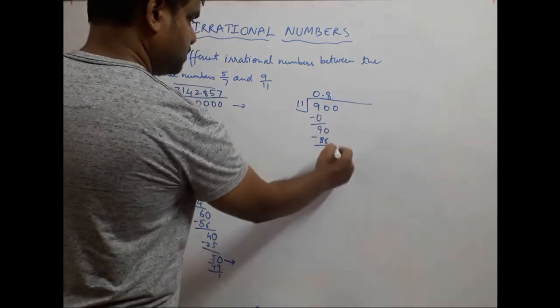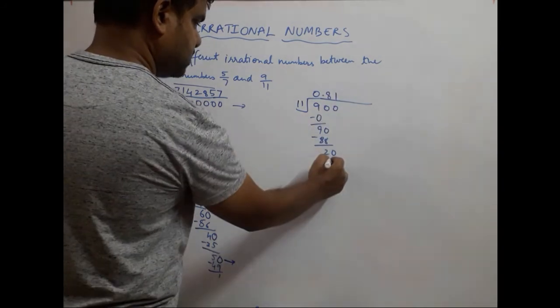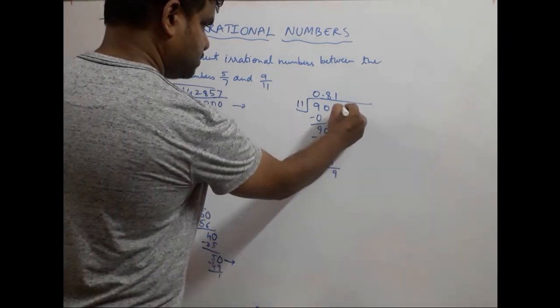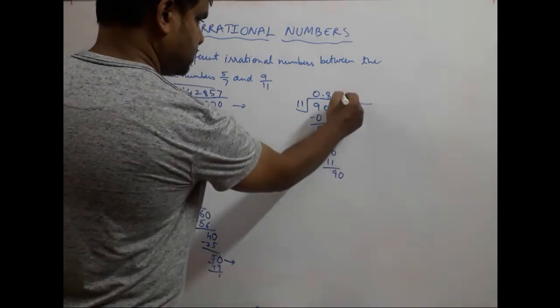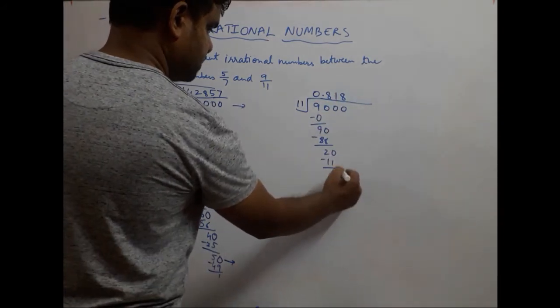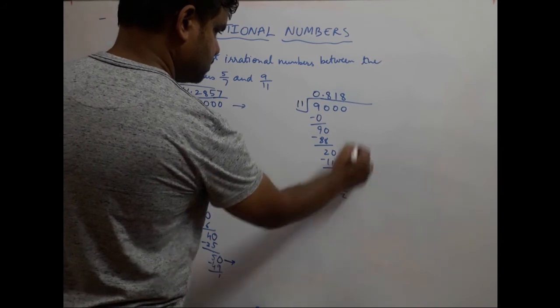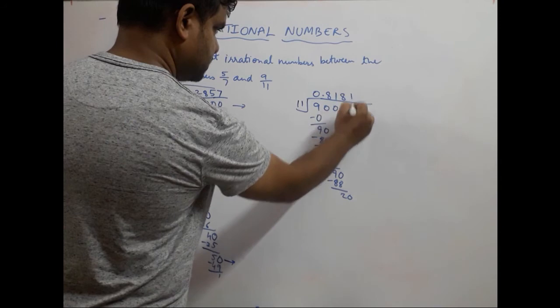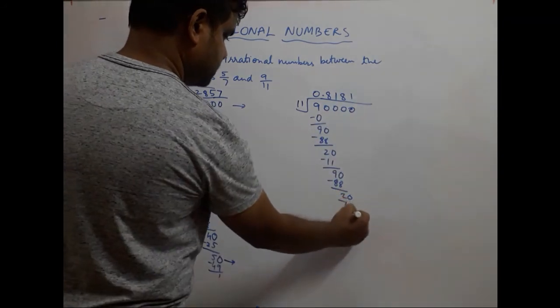Then you put a 0 over here, bring this down. 11 1s are 11, 20 minus 11 is 9, put a 0 over here, bring the 0 down. 11 8s are 88, 90 minus 88 is 2, put a 0 over here, bring it down. 11 1s are 11, 20 minus 11 is 9.